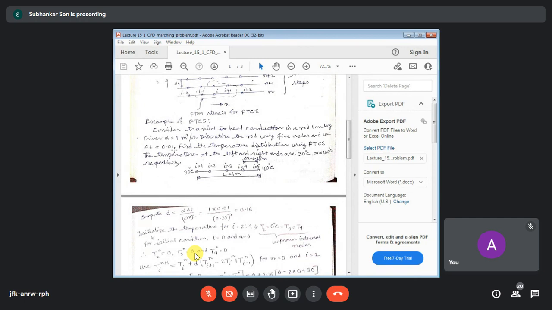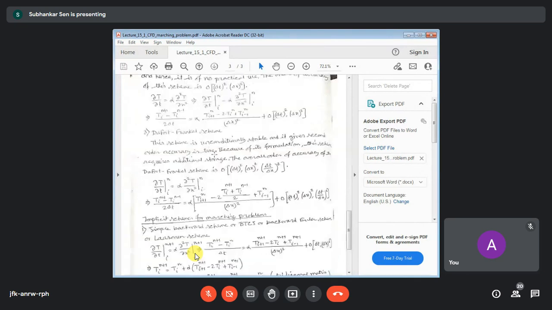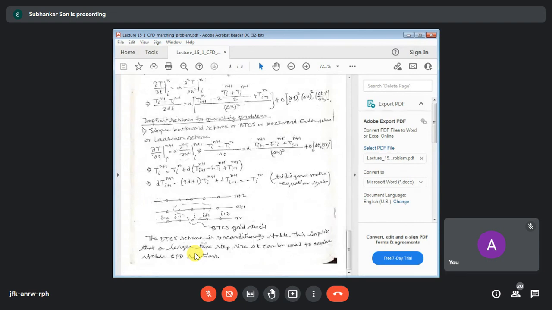For the implicit scheme, you can use 0.05, or you can even use 0.1, and you will get correct results. So in the implicit scheme you can take a bigger time step size, but in the explicit scheme your time step size must be small, otherwise your method will collapse and will not work.